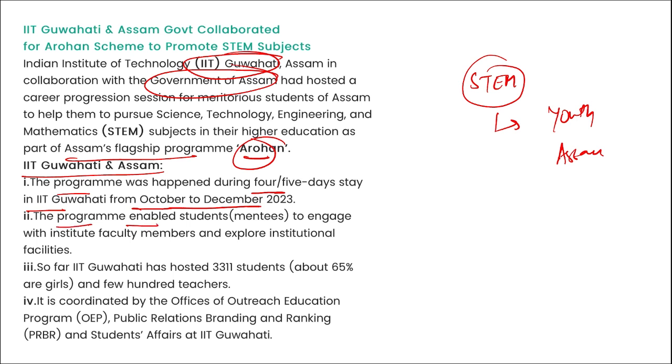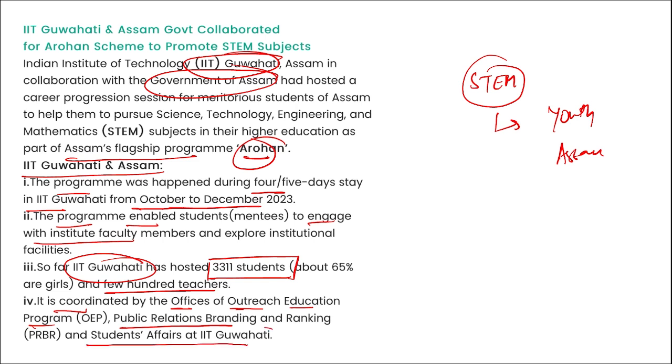The program enabled the students to engage with institute faculty and members and to explore the various facilities provided by the institution. So far, IIT Guwahati has hosted 3,311 students and a few hundred teachers, and it is coordinated by offices of outreach education program, public relations, branding, ranking and student affairs at IIT Guwahati.